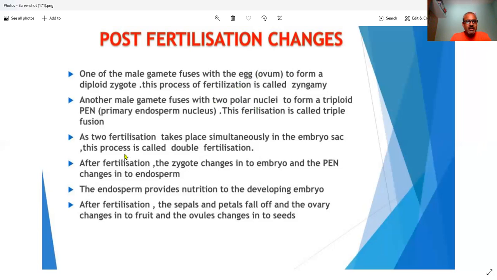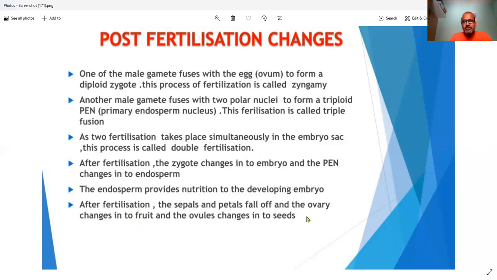Next, after fertilization, the zygote changes to an embryo. The cells keep on dividing and form the embryo, and it gets nutrients from the endosperm. Endosperm is the stored food where the embryo grows, and it provides nutrition to the developing embryo. After fertilization, the sepals and petals fall off and the ovary changes into fruit. So gradually the ovary grows into the fruit, and inside it the developing embryo changes into seed.